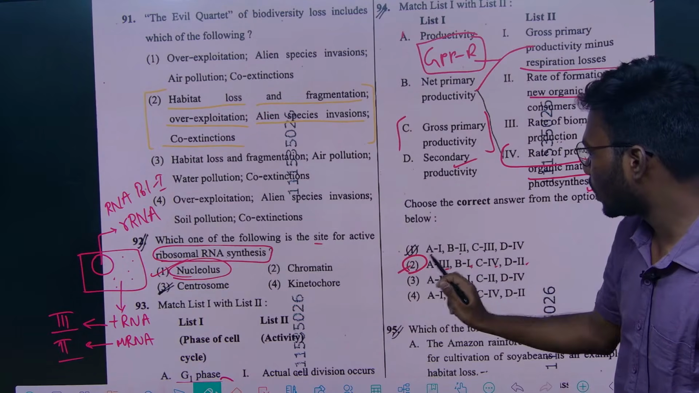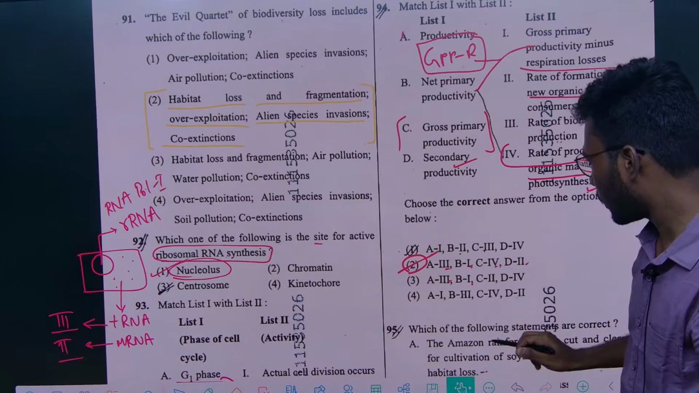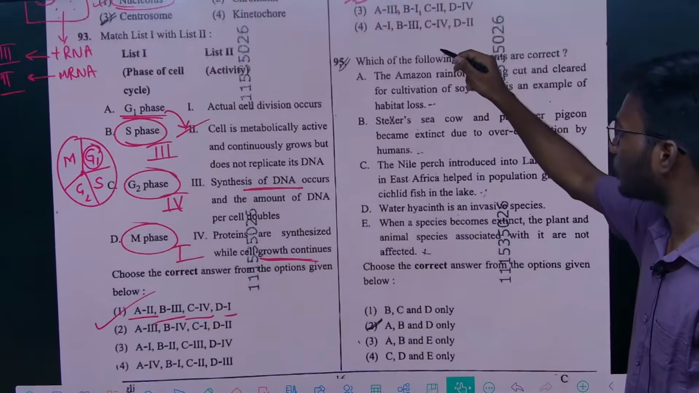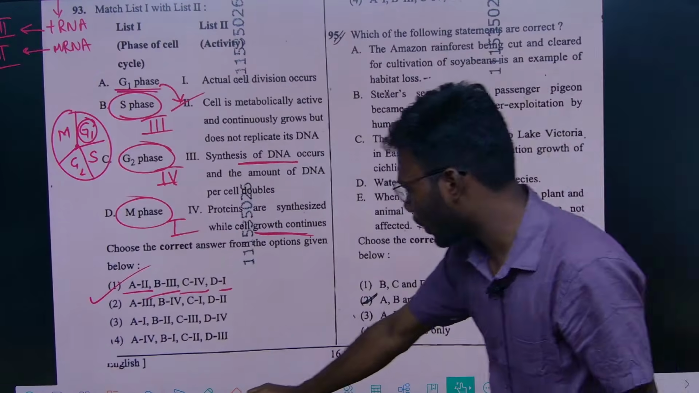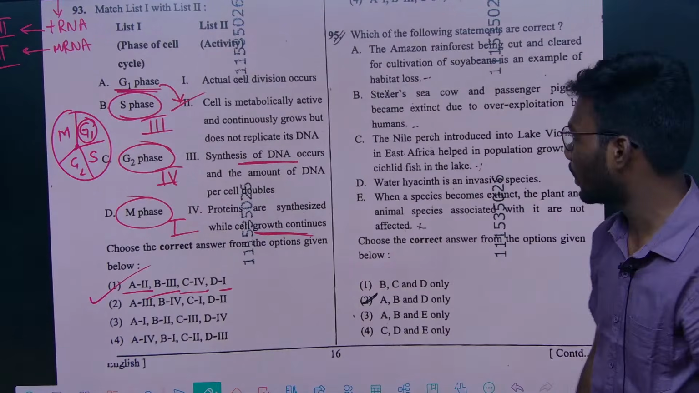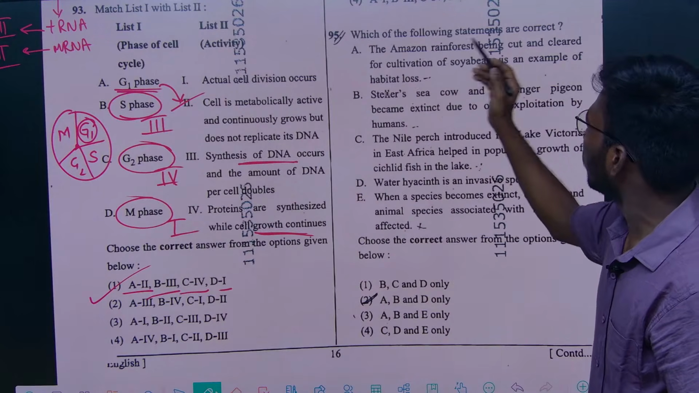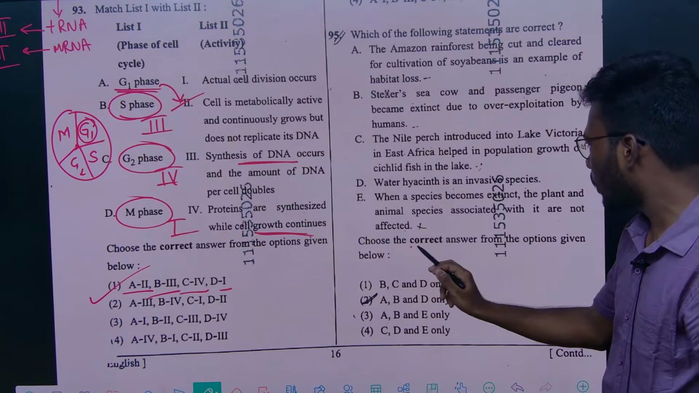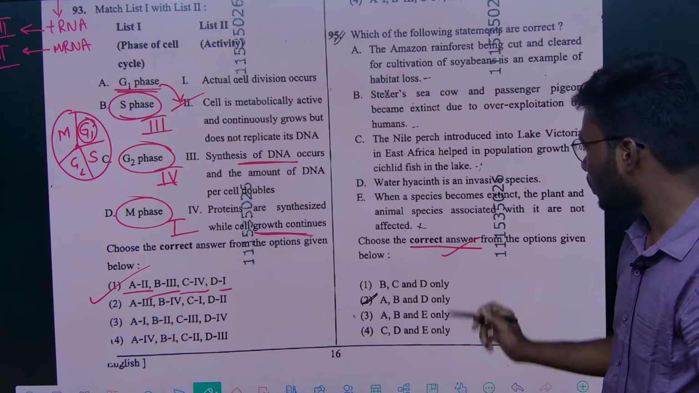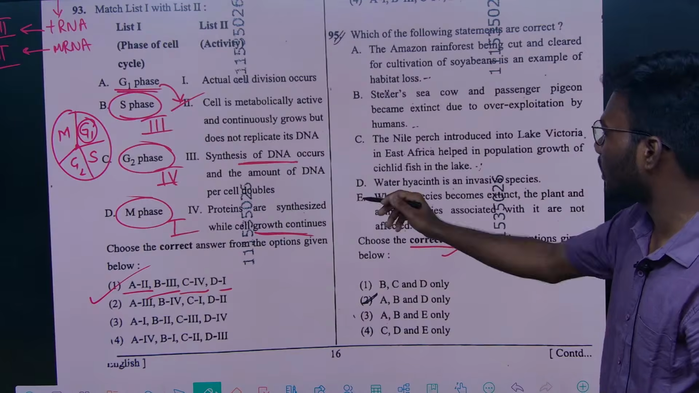So here the option is 2. And next, this 95th question, you see, this is from organisms and environment, right? They gave some statements. They are asking what are the correct statements from this A, B, C, D, E, right?